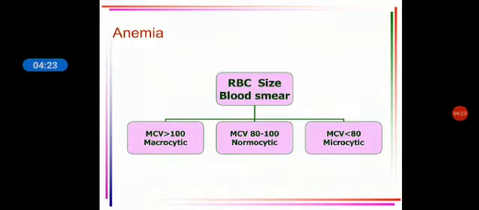The next one is depending on the RBC size. Depending on the RBC size you can label it as normocytic, microcytic and macrocytic. Normocytic is when the mean corpuscular volume, the MCV, is between the normal limits, that is between 80 to 100. It is called microcytic when the MCV is less than 80, and macrocytic when the mean corpuscular volume is more than 100.